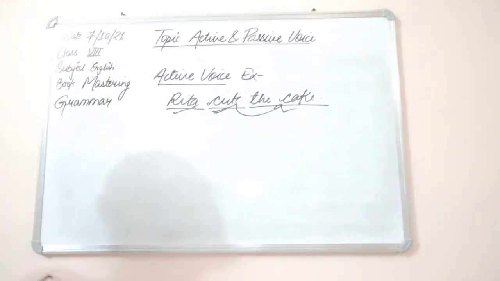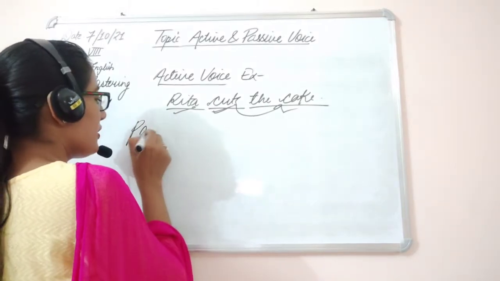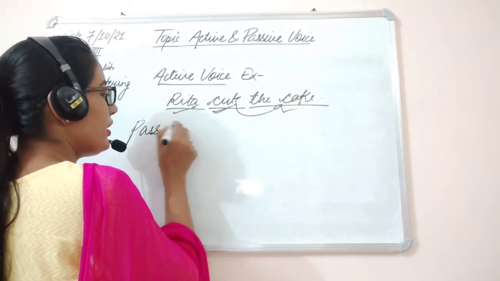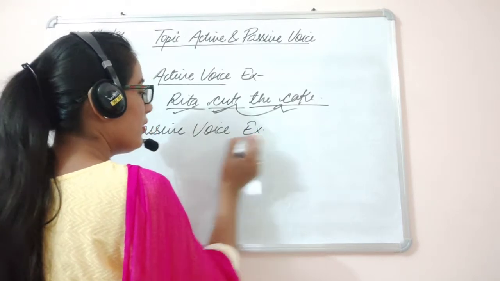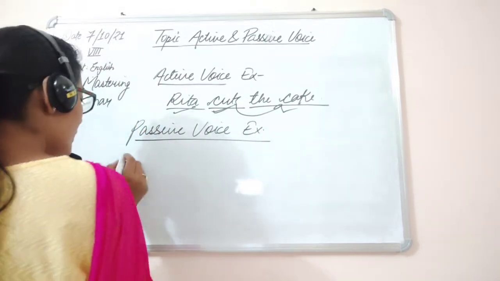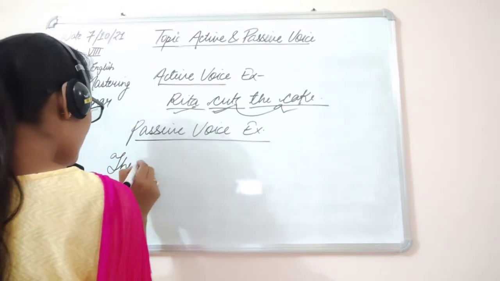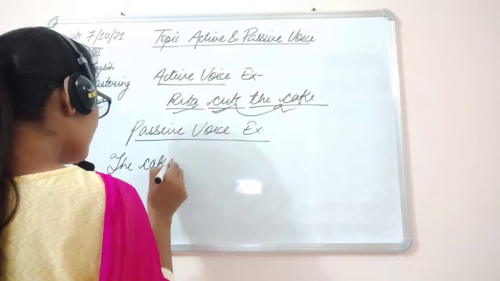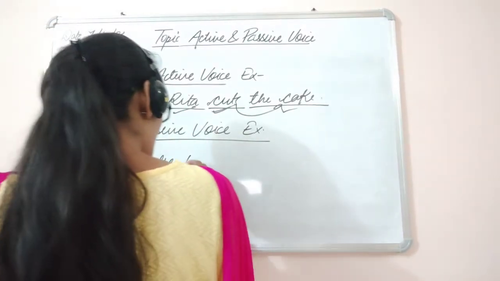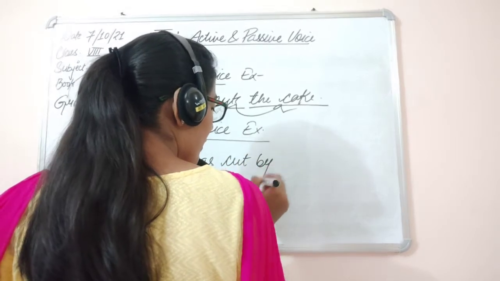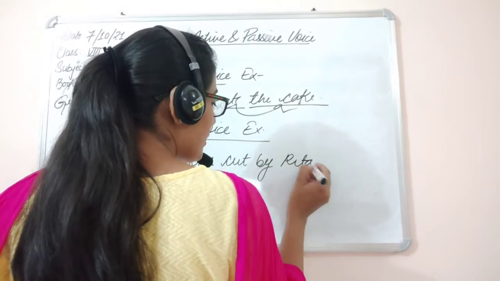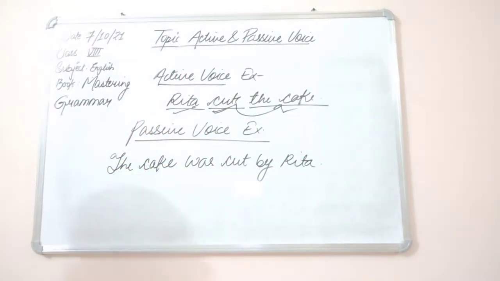What is happening in passive voice? Passive voice example: The cake was cut by Rita.